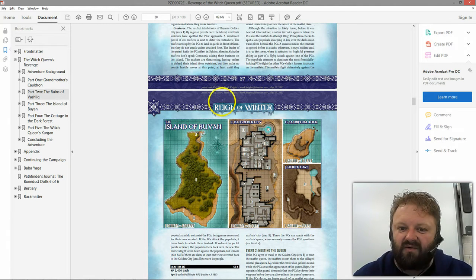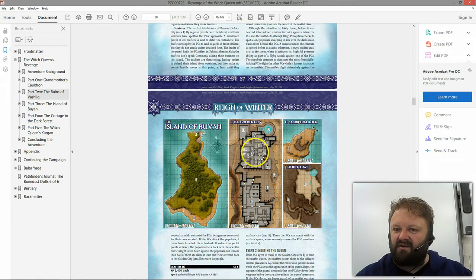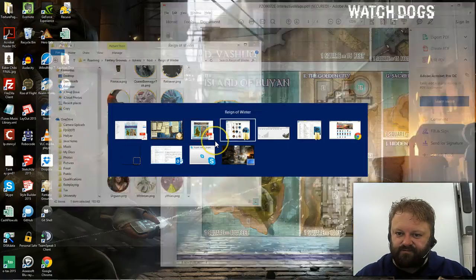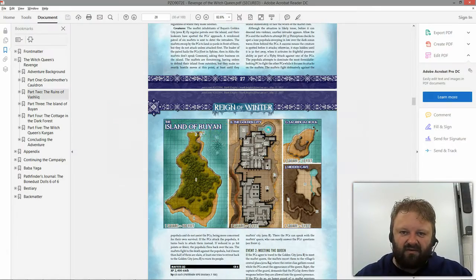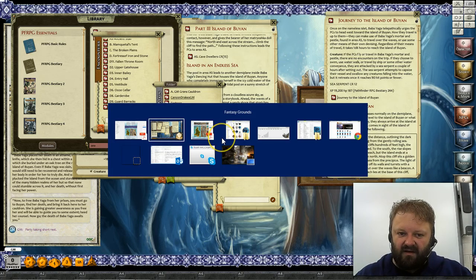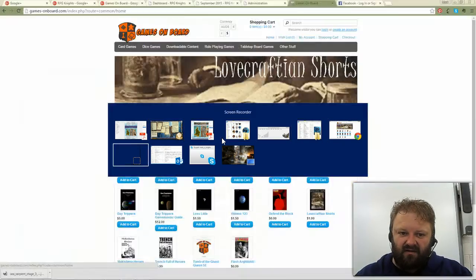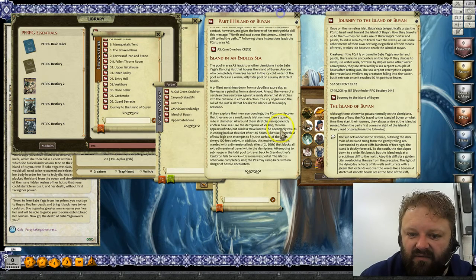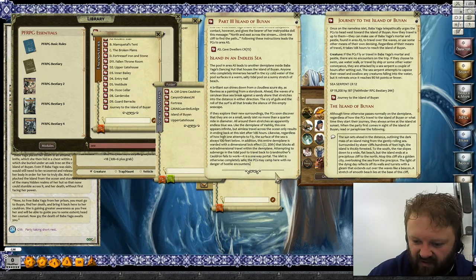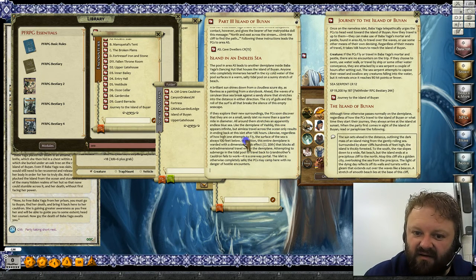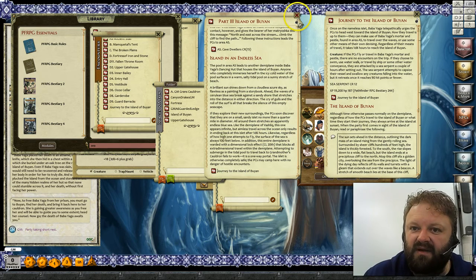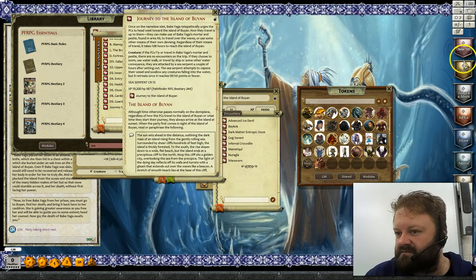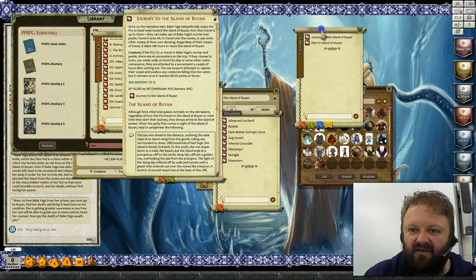So yeah, we've got a bit of an encounter coming in as they head to the city. So when I do that, I'll come across here. What I'll do is include the story as is. First of all, I kept this Island of Buyan open because they were heading there, so I can click that down and put that down there now. Now we can lock that story and put it away. We'll keep this one over here. Bring up the next story.